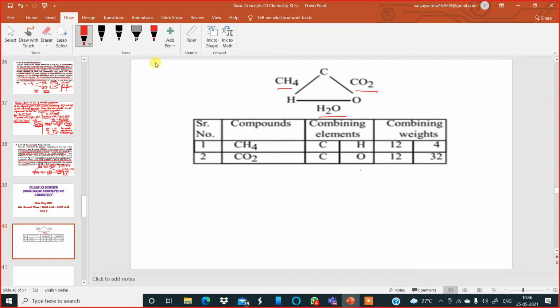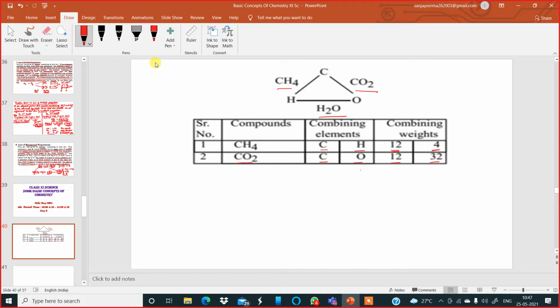In the compound methane, the elements combining are carbon and hydrogen. The combining weights of carbon and hydrogen is 12, 4. 12 parts of carbon, 4 parts of hydrogen. The second compound is carbon dioxide. In this compound, the combining elements are carbon and oxygen. So the combining weights will be 12 is to 32.